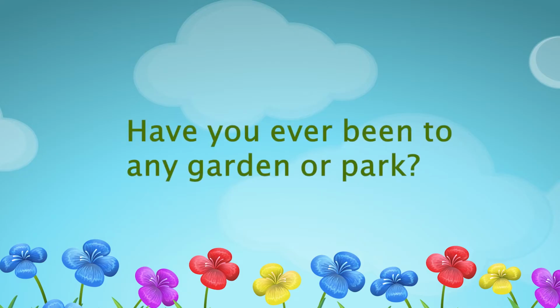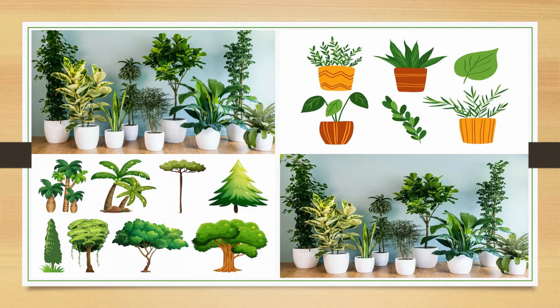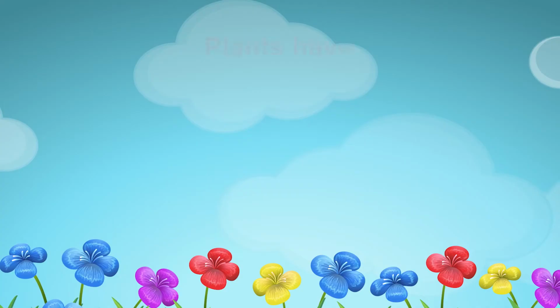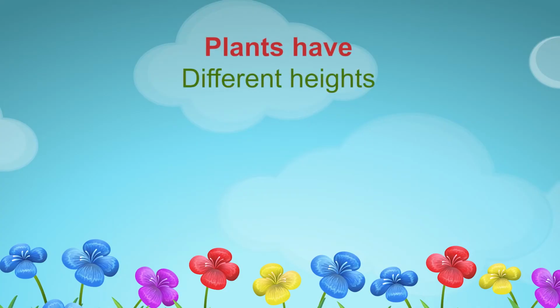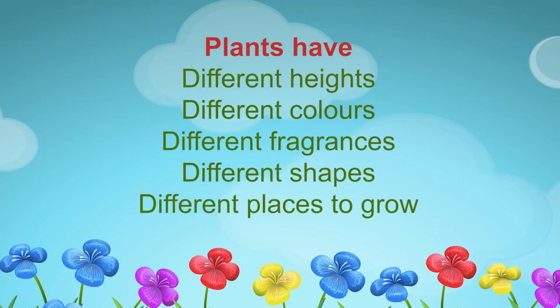Children, have you ever been to any garden or park? When you were in the garden, then you might have noticed something similar to these pictures. Yes, you can clearly see that there are many plants, but they are not alike. Some are different in size, some are having different colors, some are tall and some are short. On observing these pictures, we can say that plants have different heights, colors, fragrances, shapes, and even places where they grow.